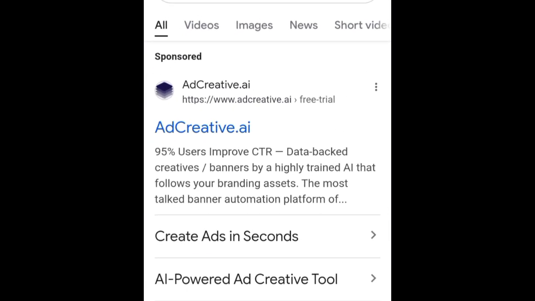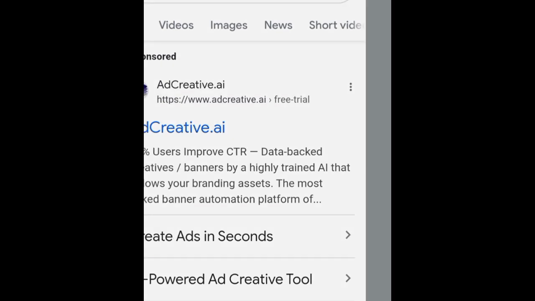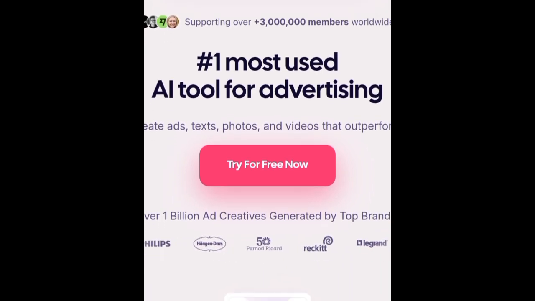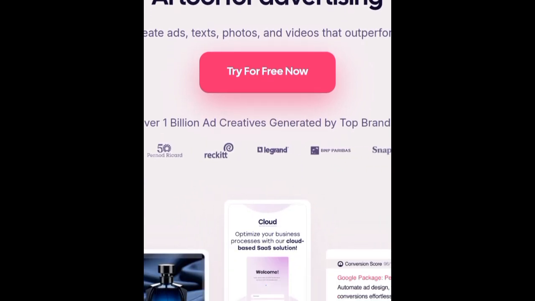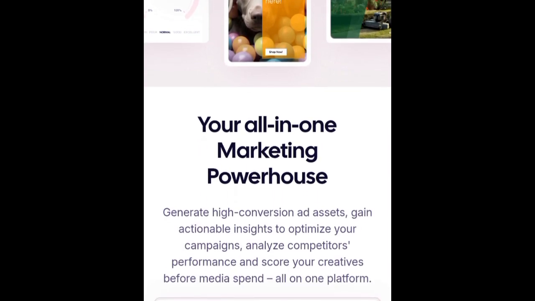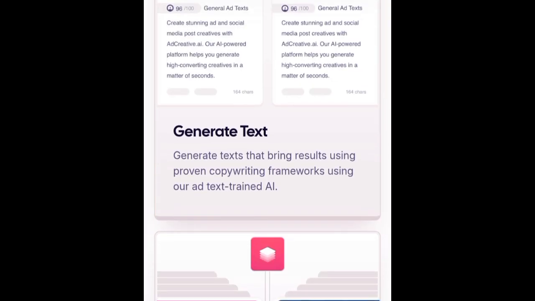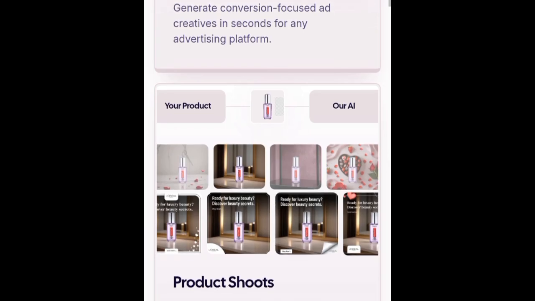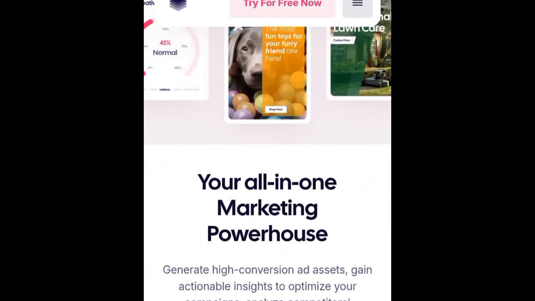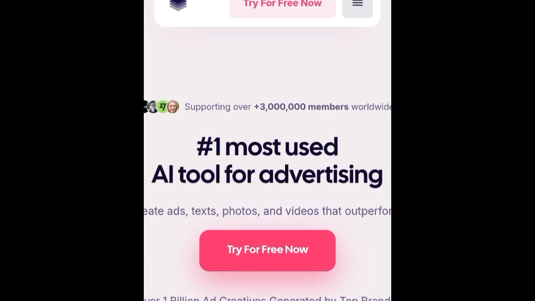For AdCreative.ai, it's a very great tool that can help you generate high converting ad creatives, suggest text, layout, and even variations for A/B testing. It's great for Facebook ads, Google ads, and Instagram campaigns. You can give it a try, sign up for an account and give it a try. It's a very nice tool for marketing or creating ads that can boost your click-through rate and get more customers to buy your product or even view your content.